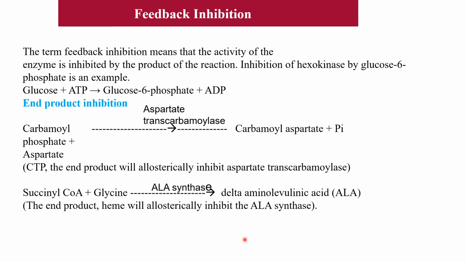Another example is ALA in the synthesis of heme. The first reaction is succinyl CoA plus glycine. They combine to form delta ALA, that is delta amino levulinic acid, and the enzyme required is ALA synthase. This ALA synthase enzyme is inhibited by the end product heme. Heme inhibiting ALA synthase, CTP inhibiting aspartate transcarbamylase: these are the examples of end product inhibition or feedback inhibition, and the mechanism behind this is allosteric inhibition. What that is, we will see later on. So this is the feedback inhibition.